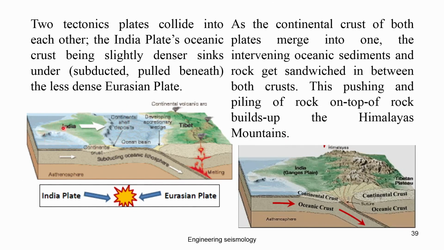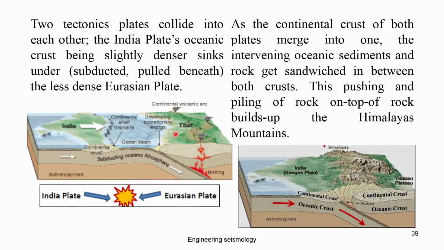So it keeps moving like this. This is the typical graphical illustration of the Indian plate before hitting the Eurasian plate. The two tectonic plates collide into each other, and the Indian plate, oceanic crust being slightly denser, sinks under the subduction zone. Because it is slightly denser, it goes down below the thinner plate which was above.